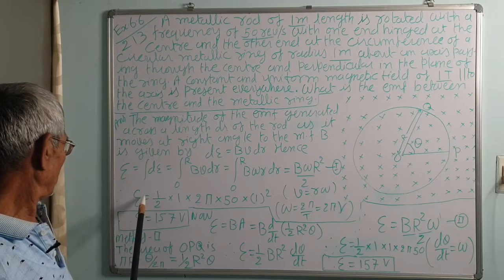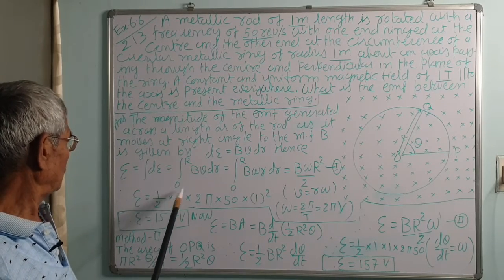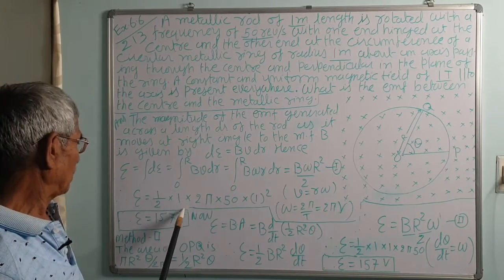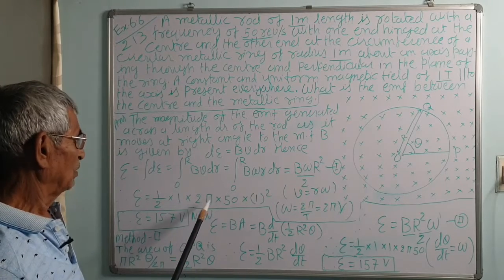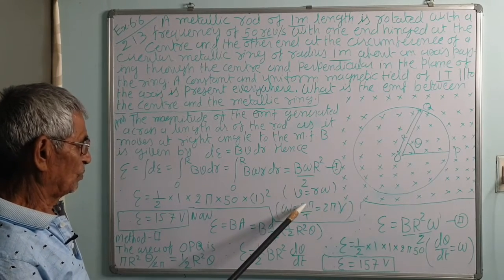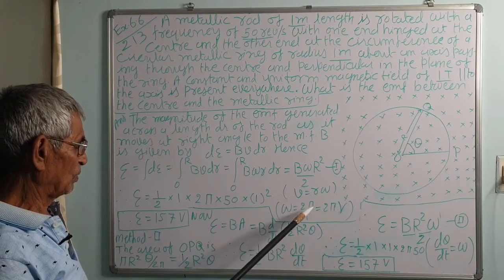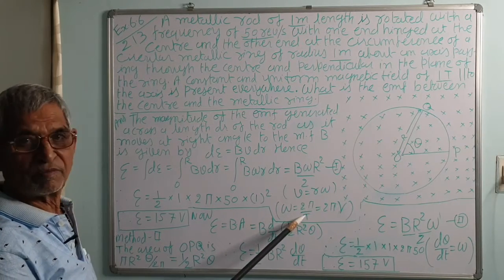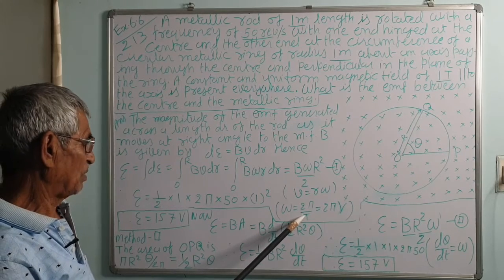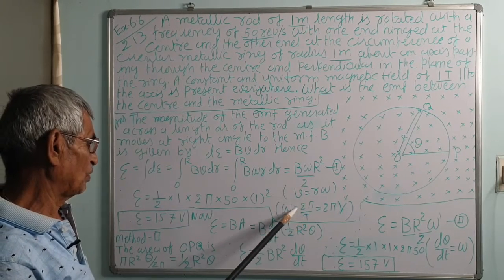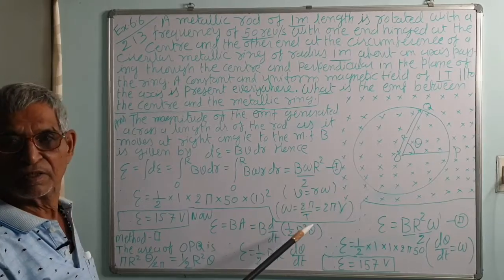So, the EMF generated is half into B, 1 Tesla, omega is equal to 2 pi upon T, where T is the time period, is the angular velocity. If theta is 2 pi, then the time taken for one revolution is the time period T, and in one revolution the angle described is 2 pi radian.